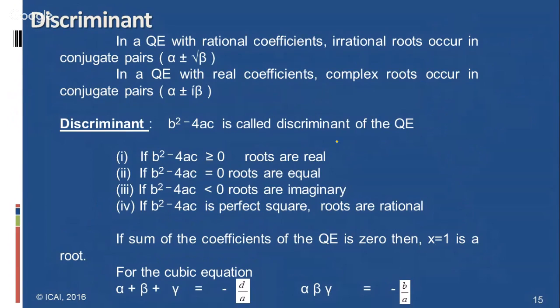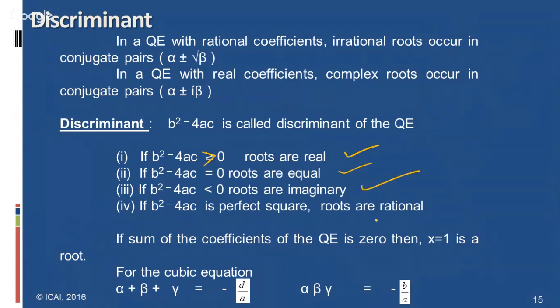If b square minus 4ac is greater than or equal to 0, the roots are real. If b square minus 4ac equals 0, the roots are real and equal. If b square minus 4ac is less than 0, the roots are imaginary. If b square minus 4ac is a perfect square which is not equal to 0, the roots are real, rational, unequal and distinct.